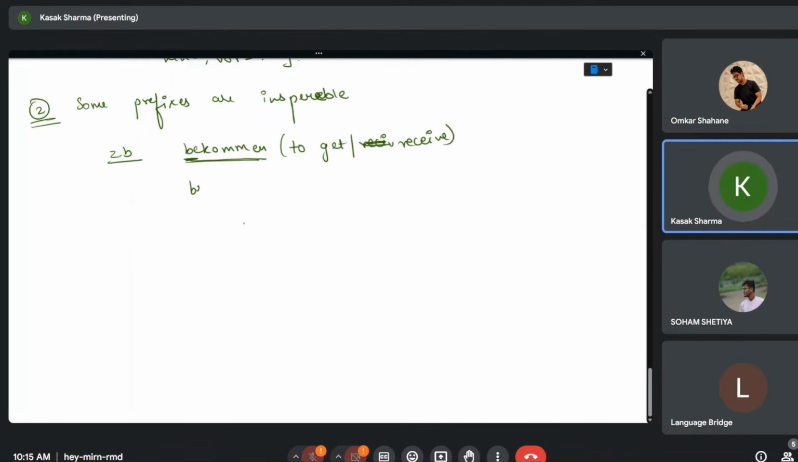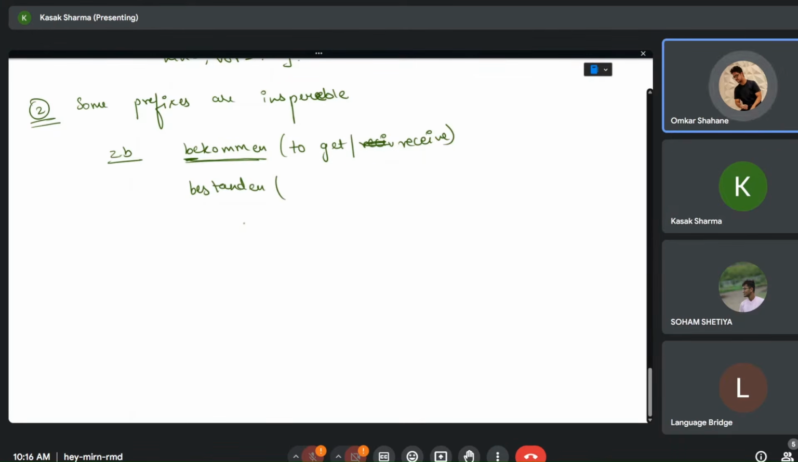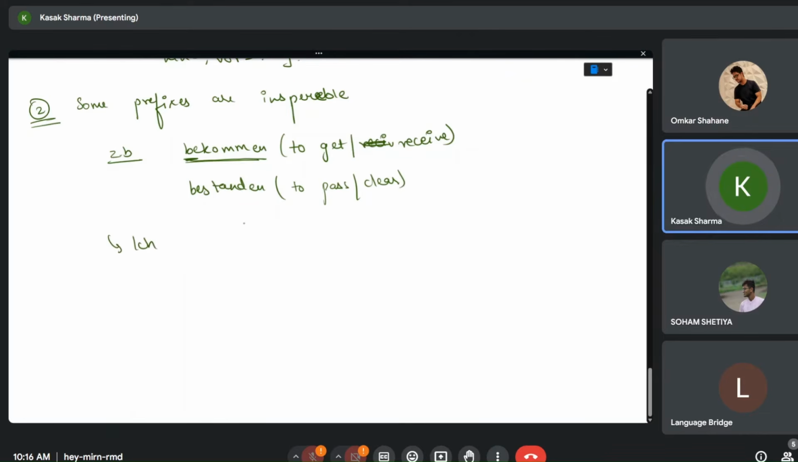And we have, let's say, bestanden. What is the meaning of bestanden? To pass, correct, to pass or to clear the exam. So, for example, ich bekomme. This is not separated. This comes as it is at the second position. So, ich bekomme einen Brief.